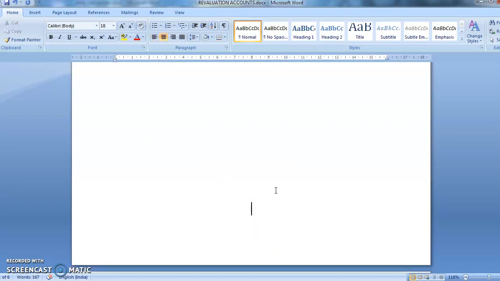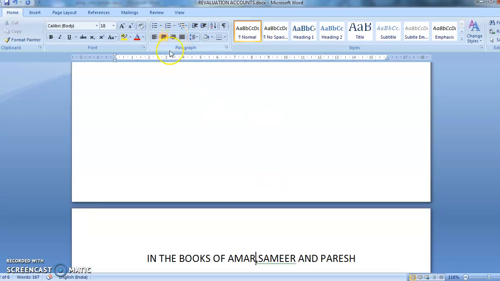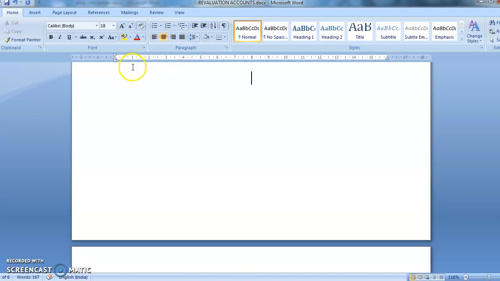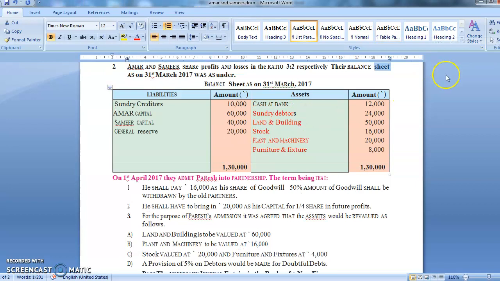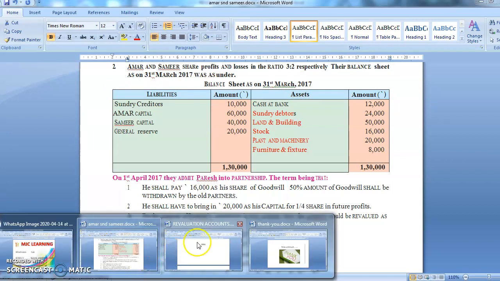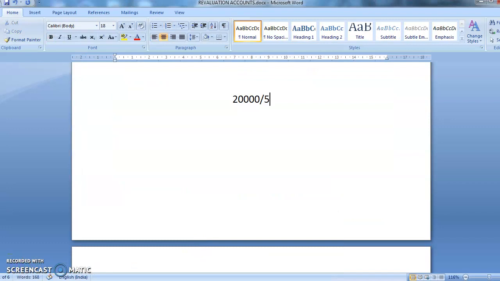Now how are you going to divide this? Now see, you have 20,000 as general reserve. I have earlier also told you where you will get your profit sharing ratio. The old profit sharing ratio is always given, see 3:2. The first, Amar, has 3 parts and Samir has 2 parts. So 3 plus 2 is 5. You will divide it by 5.